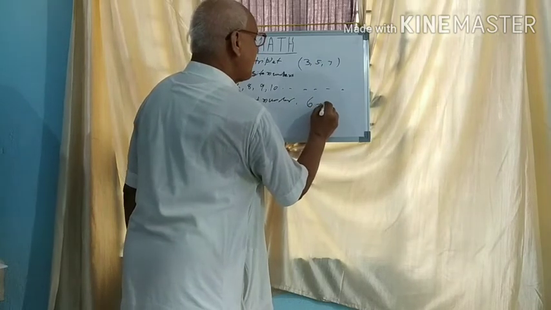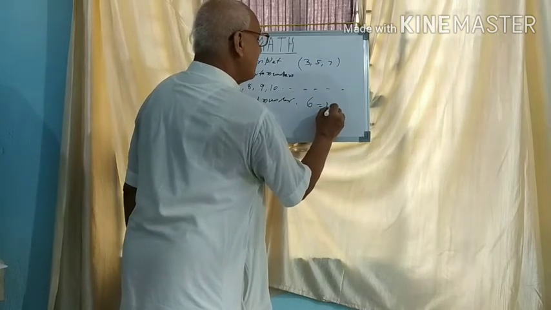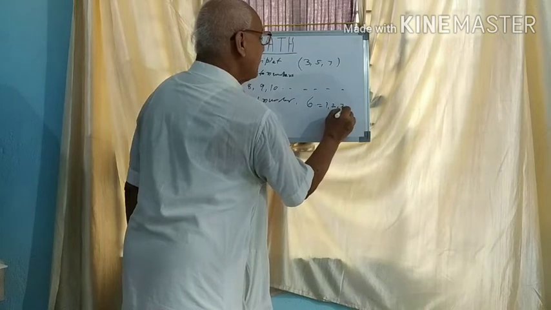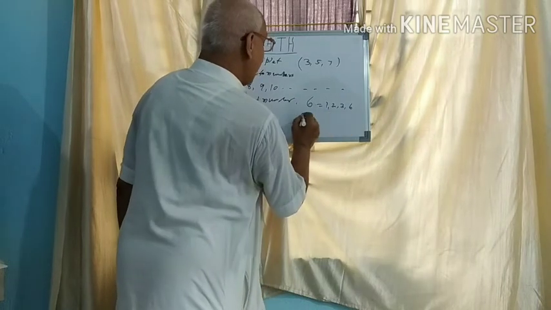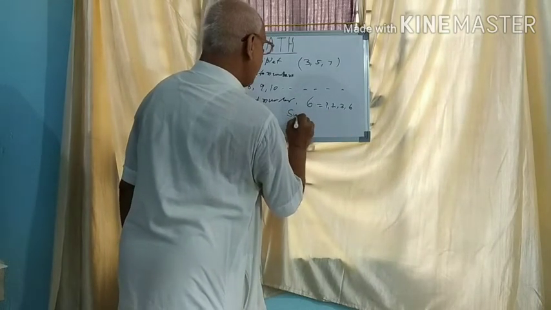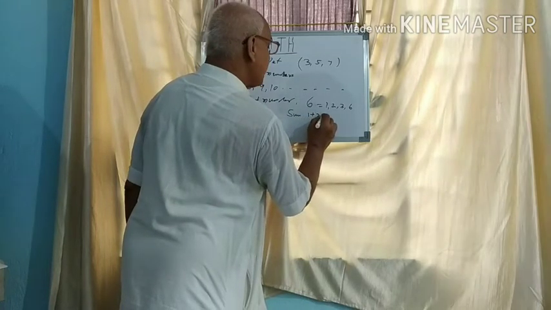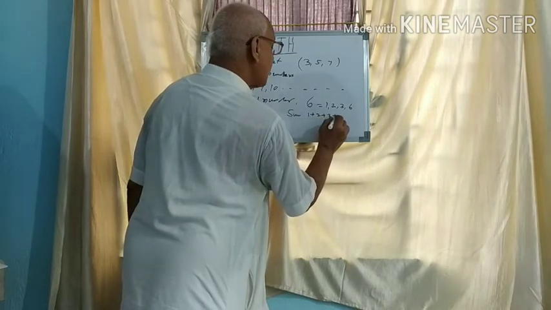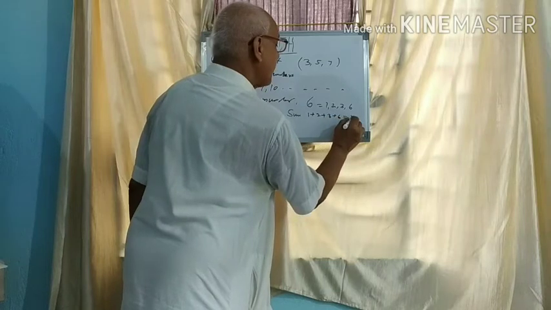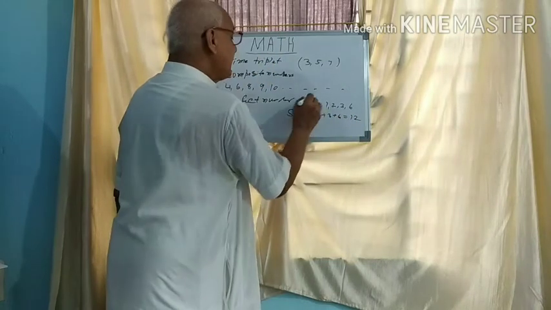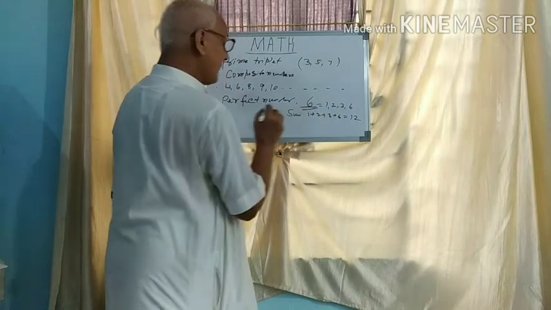All factors of 6 are 1, 2, 3, 6. Sum: 1 plus 2 plus 3 plus 6 equals 12. And so 6 is a perfect number.